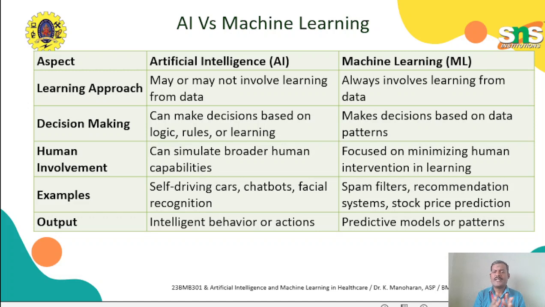For example, if you are buying stocks, whether the price will increase or decrease can be predicted with machine learning. How is it possible? The previous data is given to the system, and based on the data the system is trained. By using the previous price variations, the future value will be predicted. This stock prediction is useful for stockholders or investors. As for output, intelligent behavior and actions belong to artificial intelligence, while predictive models and patterns are machine learning. Thank you.